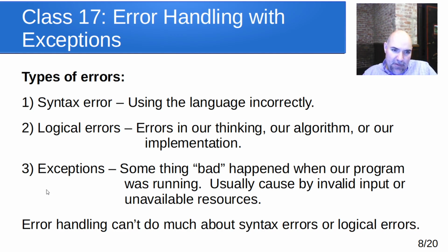But the third type of error here, exceptions, is when something bad happens when our program is running, meaning an error condition happened that normally wouldn't, and that's usually caused by invalid input. That input could be from a user, could be from a file, or it's some sort of resource that should be available that's not there: a missing file, a drive that has filled up, a location on the internet where the internet has gone down, something along those lines.